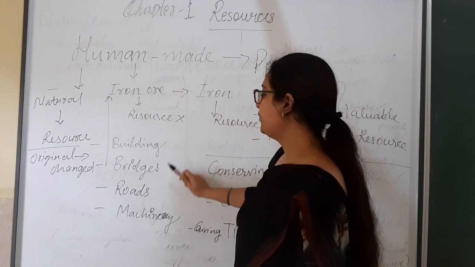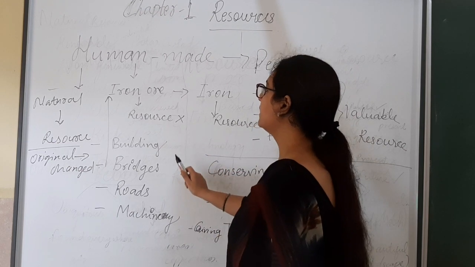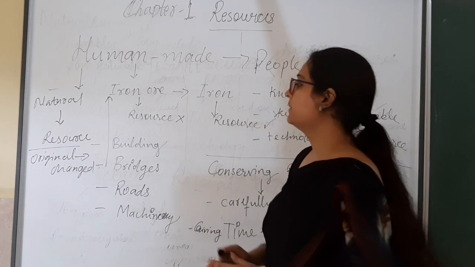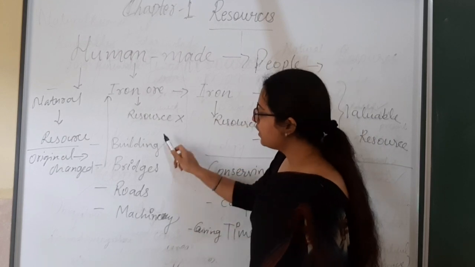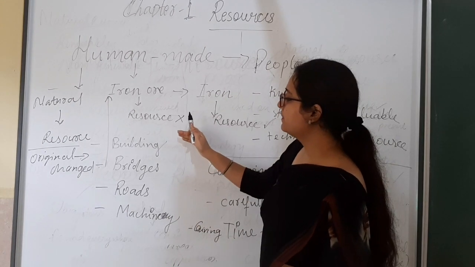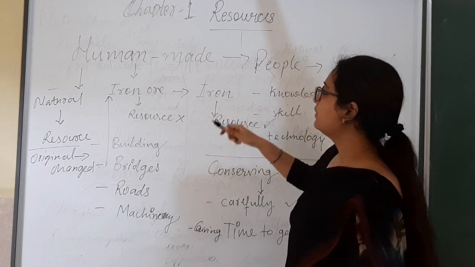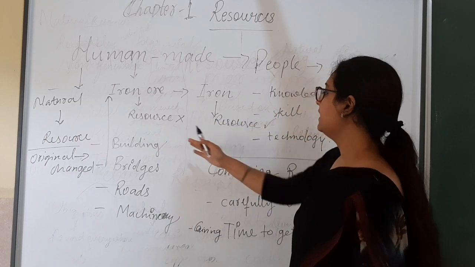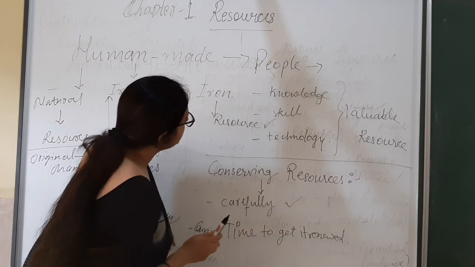Like buildings, bridges, roads, machinery, all these things are human made resource. Because all these things satisfy our needs, but human efforts are added in all these resources. That is why it is known as human made resource.